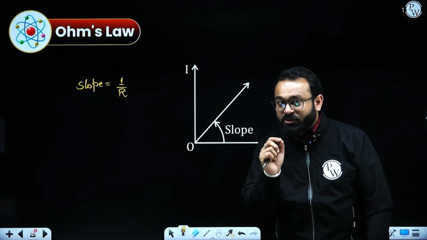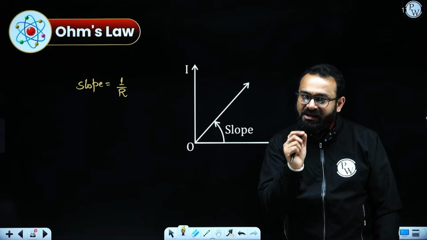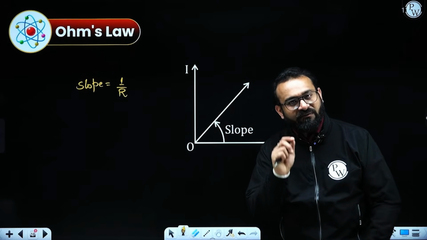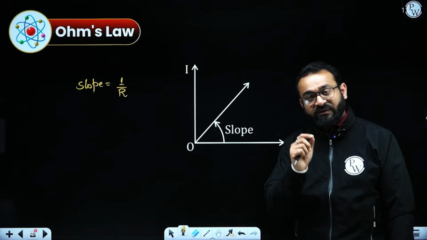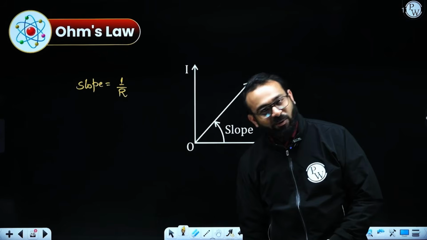So in the question paper you need to pay careful attention to whether the graph is given as a VI graph or an IV graph. For the VI graph, the slope will give you the value of resistance R, whereas if you have an IV graph, then you will get the value of 1 by R. So if you need to calculate R, you need to take the reciprocal.